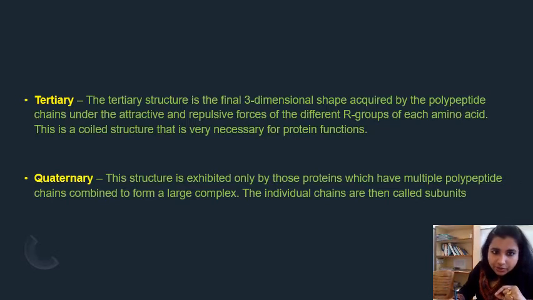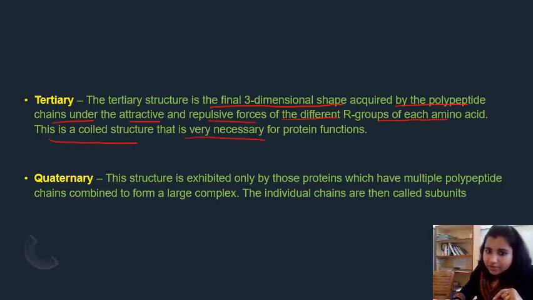Next, tertiary structure. Tertiary structure is the final three-dimensional shape acquired by the polypeptide chains under the attractive and repulsive forces of the different R groups of each amino acid. This is a coiled structure that is very necessary for protein function. Coming to quaternary, this structure is exhibited only by those proteins which have multiple polypeptide chains combined to form a large complex. The individual chains are then called subunits.